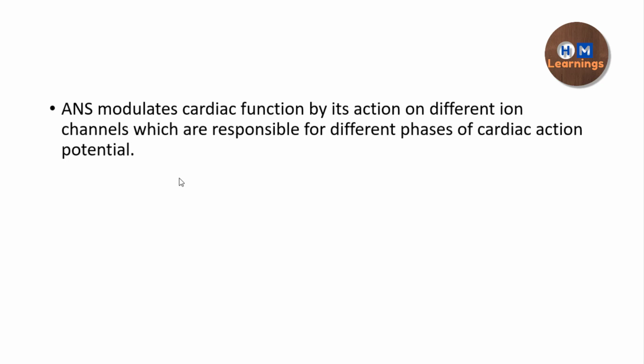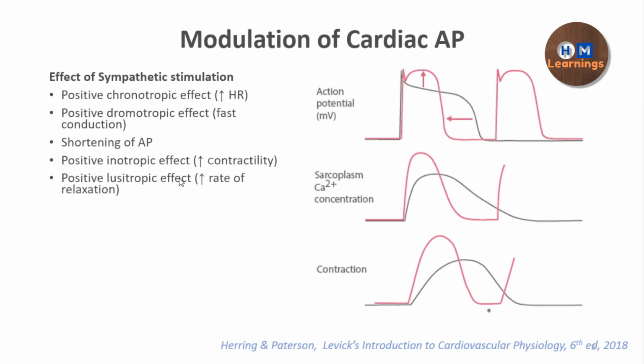So the autonomic nervous system wants to change the cardiac function. For that, it is going to change the functional properties of the ion channels, so that the conductance or the open probability of the channel gets changed, which brings about a change in the cardiac action potential. That is why the autonomic nervous system modulates the cardiac action potential. We are going to see first how the sympathetic stimulation modulates the cardiac action potential via its action on the cardiac ion channels.